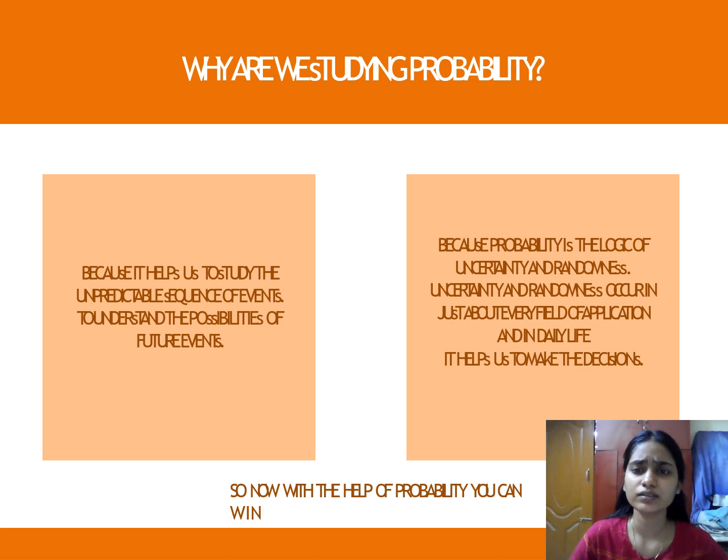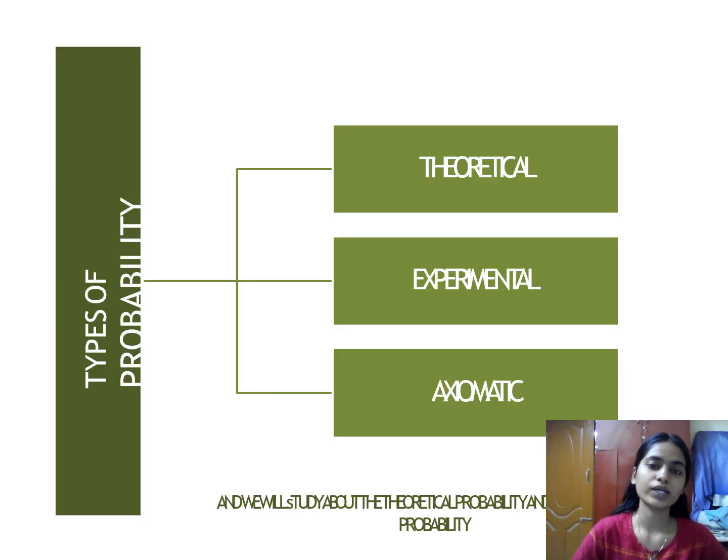Probability is the logic of uncertainty and randomness. Uncertainty and randomness occur in just about every field of application, and in daily life it helps us to make decisions. So with the help of probability you can win. Okay, let's see the types of probability in the syllabus. You will be studying theoretical, experimental and axiomatic probability. In this study, we will be discussing theoretical probability and experimental probability.